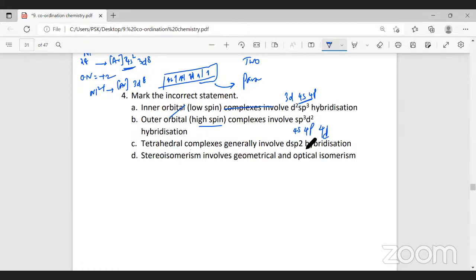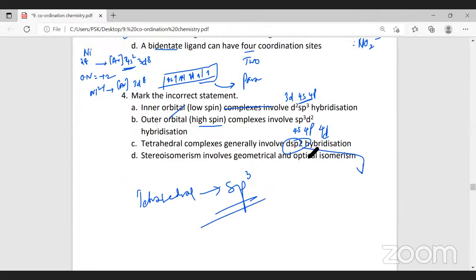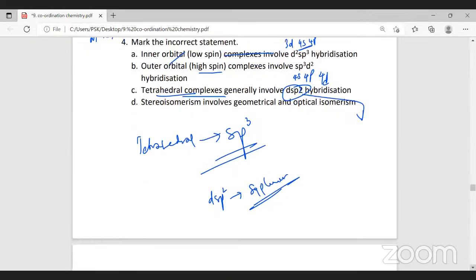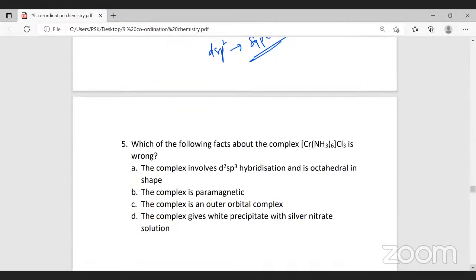Now, tetrahedral complexes generally involve what hybridization? Tetrahedral molecules will have sp3 hybridization. They will not have dsp2. dsp2 hybridization is for square planar structure. So whenever we have dsp2 hybridization, the structure is square planar. Here they have mentioned tetrahedral complexes generally will involve dsp2 hybridization. The next question. Are you following, students?